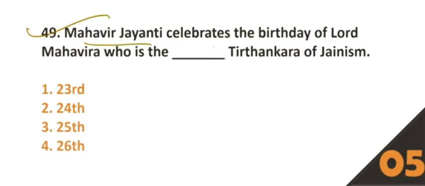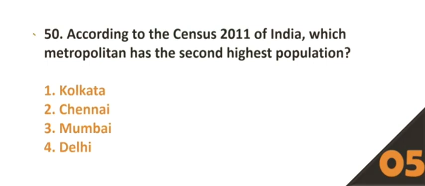49. Mahavir Jayanti celebrates the birthday of Lord Mahavir, who is the dash Tirthankar of Jainism. Option number 1. Sorry, here option number 2 is the correct answer. 24th. 50. According to the census 2011 of India, which metropolitan has the second highest population? Option number 4, Delhi, is the correct answer.